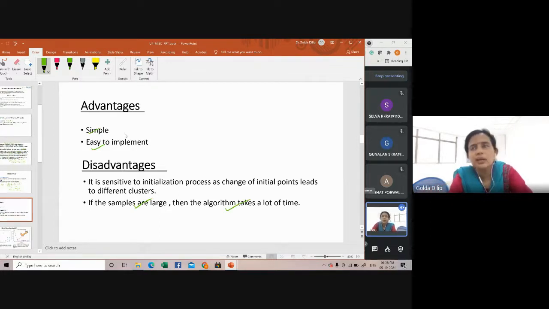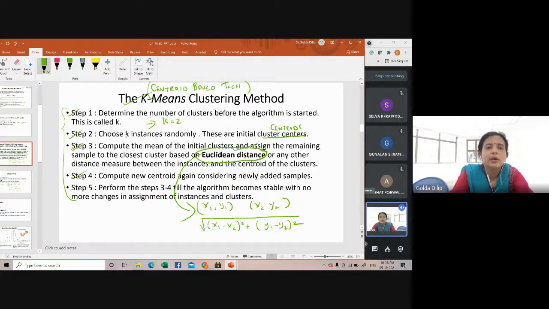The next algorithm which we are going to discuss is the K-Medoids algorithm. It is considered to be an improvised version and a better algorithm when compared to your K-means clustering. I said K is nothing but the number of clusters you are planning to get as an output, K.